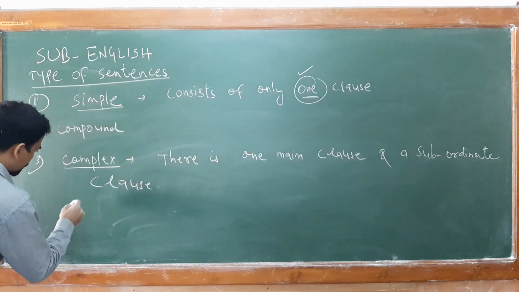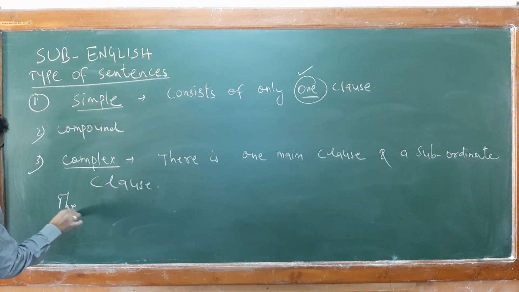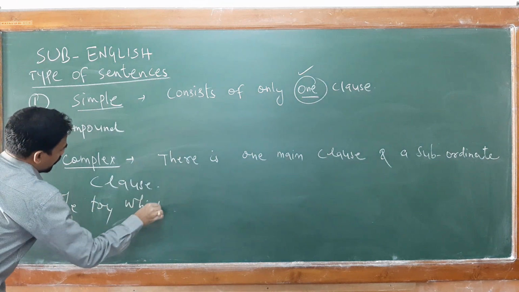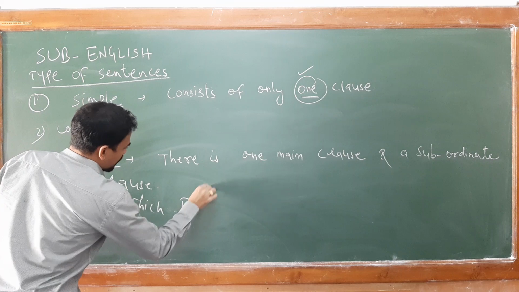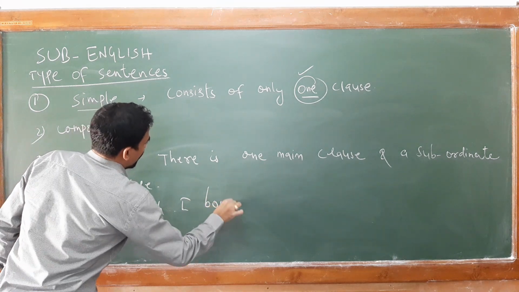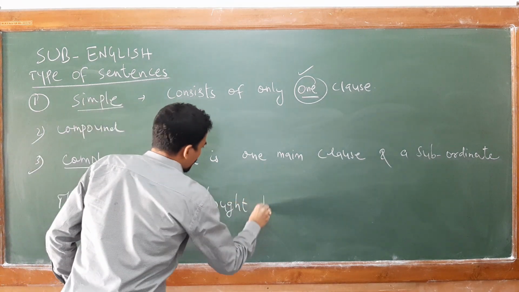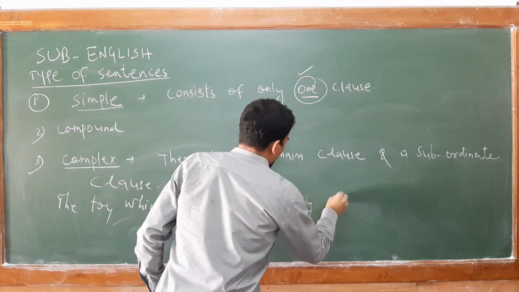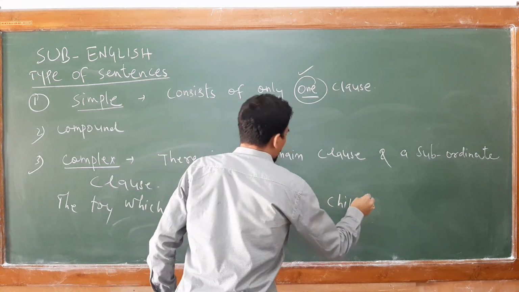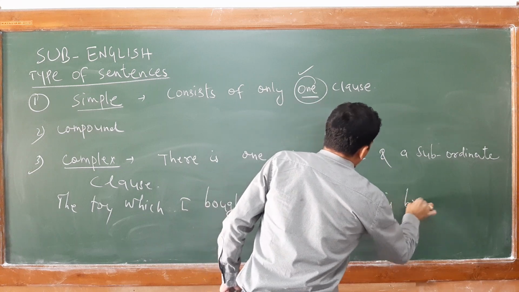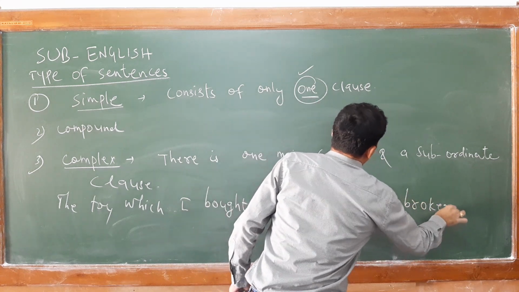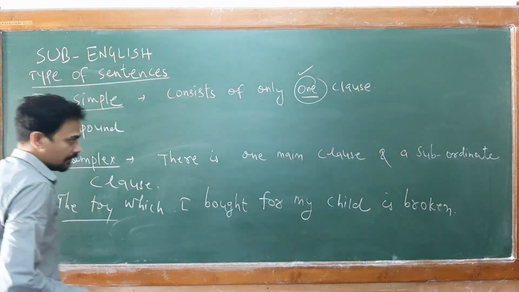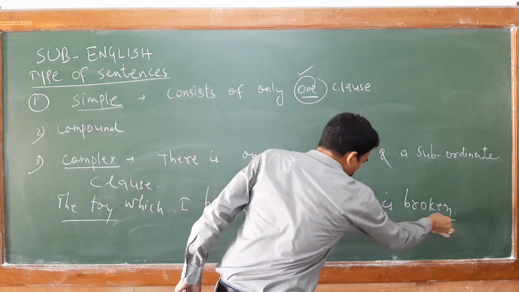For example, the toy which I bought for my child is broken. The toy is broken.